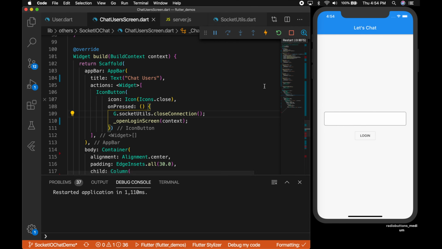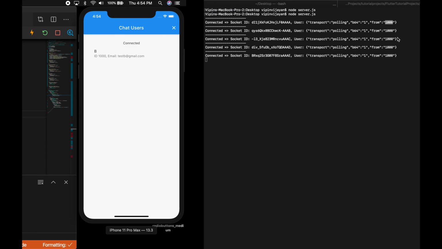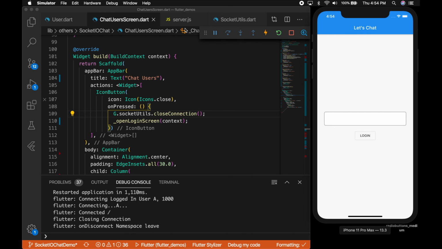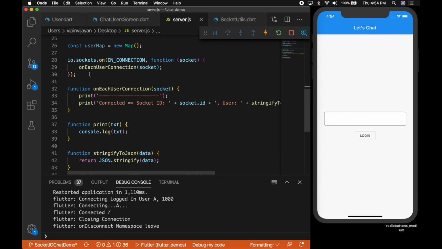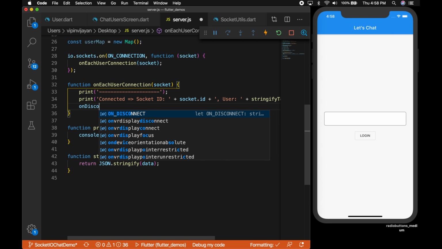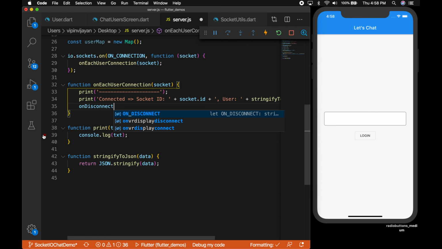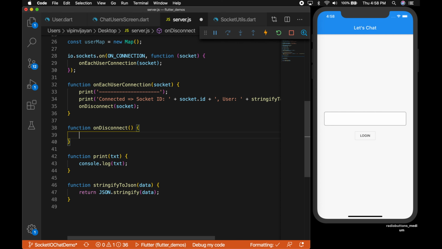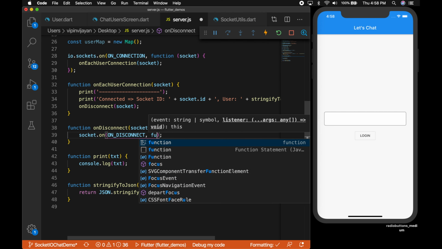So log in, and if I log out, the socket is actually disconnected, but we are not listening to on disconnect in the server. So it should be inside each user connection. So function on disconnect, pass in the socket and call socket.on disconnect.